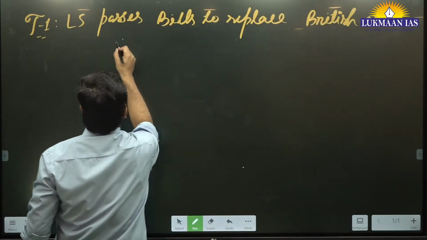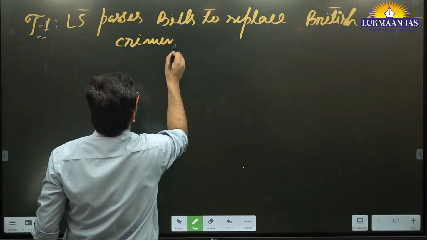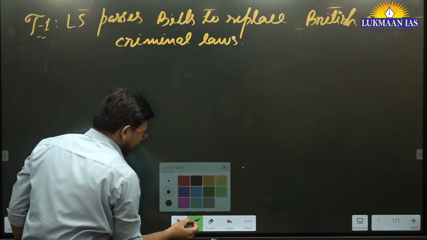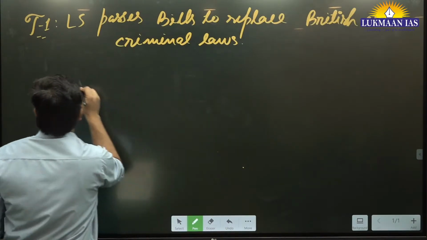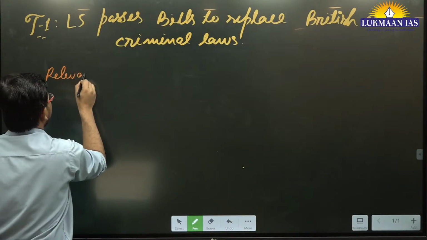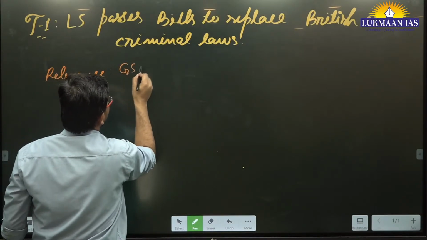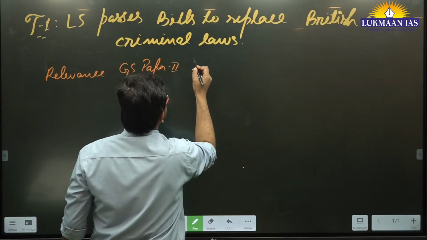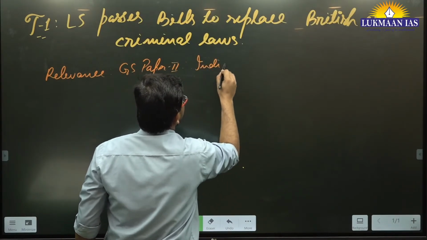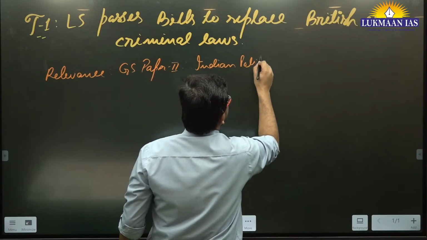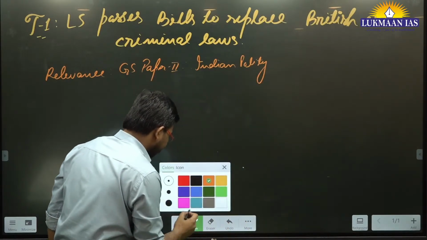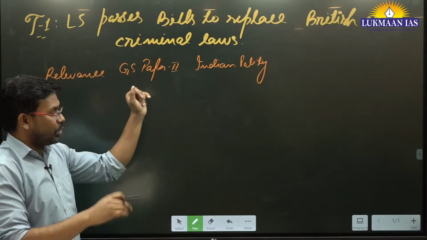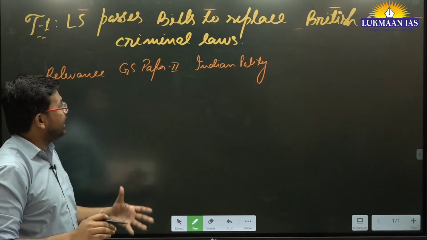Why is this topic important, and what is its relevance? This topic is important under GS paper 2 of the mains exam, in the Indian polity section. You read Indian polity, constitution and governance every day, and this is one of the most important topics in the news. So here we are going to talk about British era criminal laws.